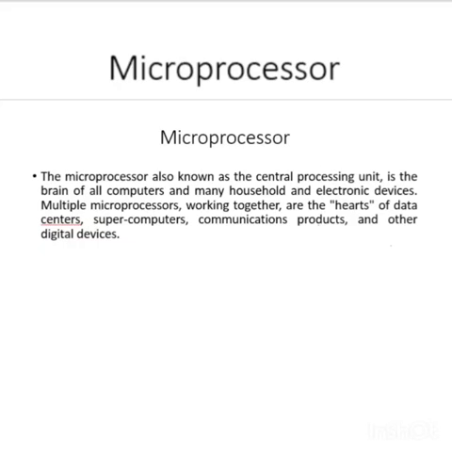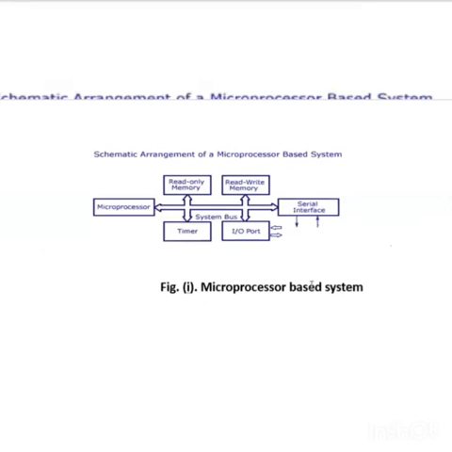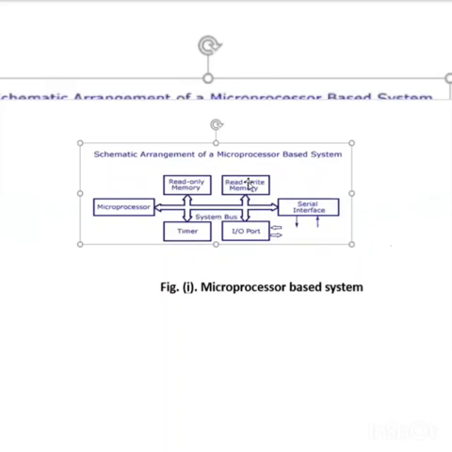Then here we see the basic block diagram for the microprocessor, in which we see we are using memories. Read-only memory is a permanent memory in which data is stored for permanent purpose.